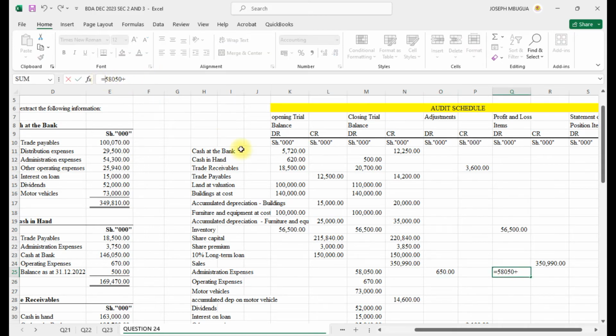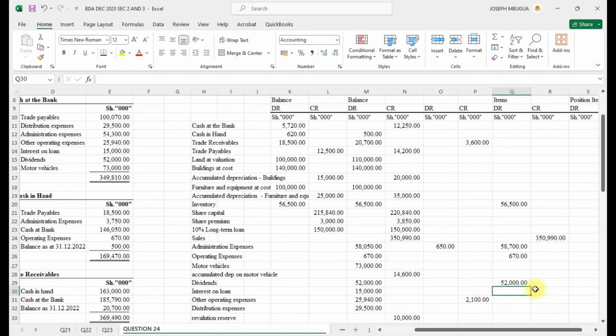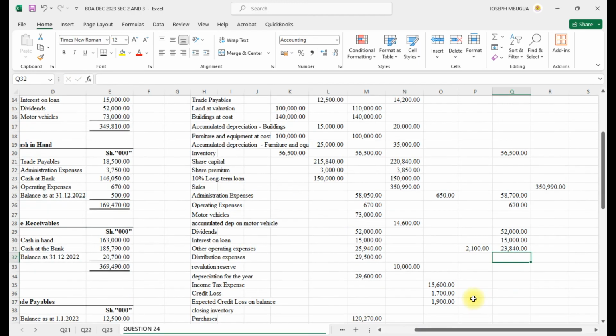Okay, so we are supposed to start with equal, then we add this value that way, then other operating, we just pick directly. Motor vehicle, we shall not include. Dividend, we shall pick directly. Then this one I can just drag. This one I will minus. For the other operating, it was prepaid, so we minus this value, that was prepaid. Distribution, just drag that one.